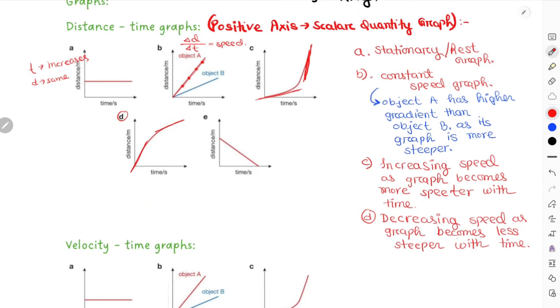And lastly for part E, this is again the same concept. At every point the gradient of the graph would be the same, but this time the distance is decreasing, right? So this is also a constant gradient or constant speed graph, but with decreasing distance. The previous ones were increasing distance, and this one is for decreasing distance.